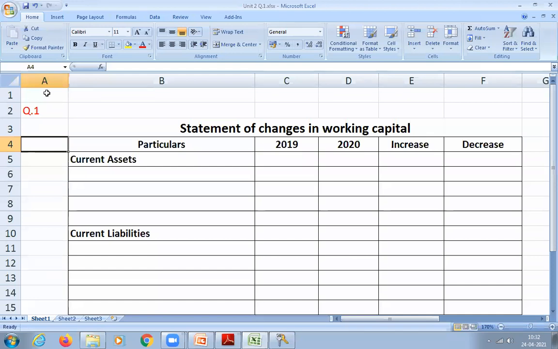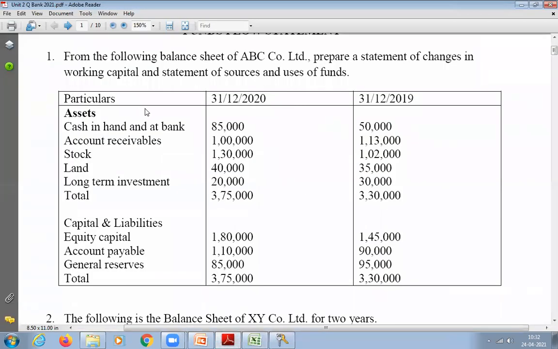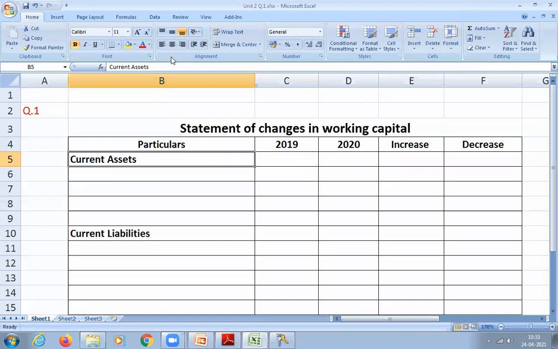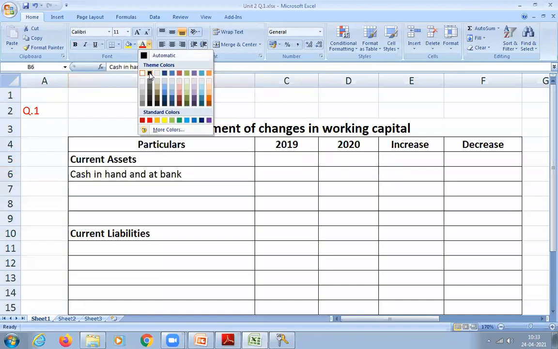If your table is ready, first you have to write 2019 and then 2020. So first write the previous year, then the current year, then the increase and decrease columns. That is nothing but increase in working capital and decrease in working capital. Then you start with current assets. So tell me now, which are the current assets given? Cash in hand and cash at bank. So please write down cash in hand and cash at bank.